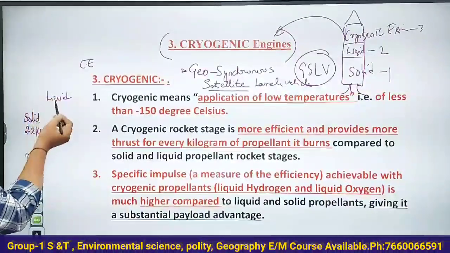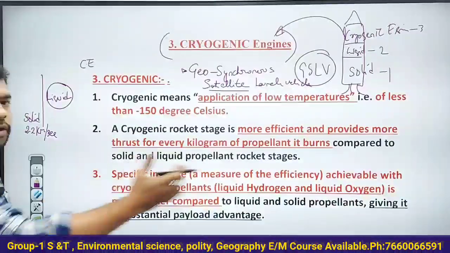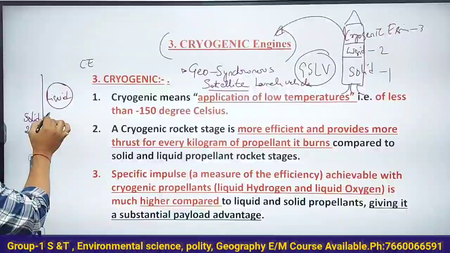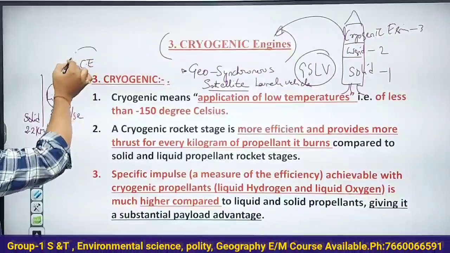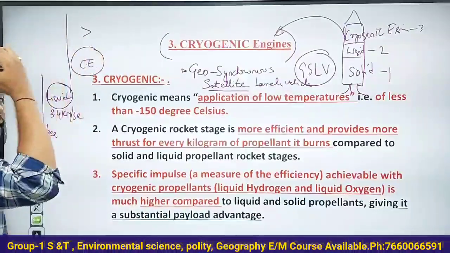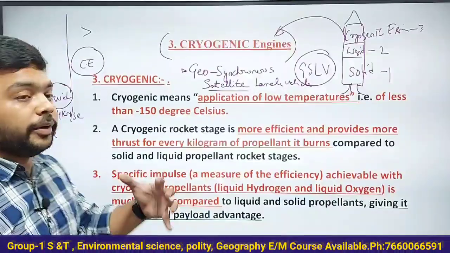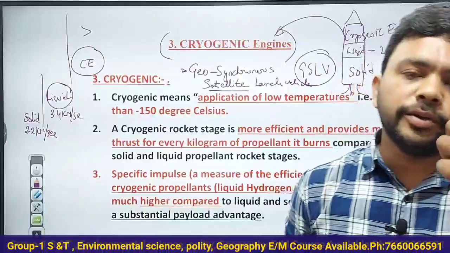If you use liquid fuel based rockets, the exhaust velocity is 3.4 kilometers per second. Whereas for the cryogenic engine, it is much higher. More than 10.2 kilometers per second exhaust velocity of gases will come when you use the cryogenic engine.